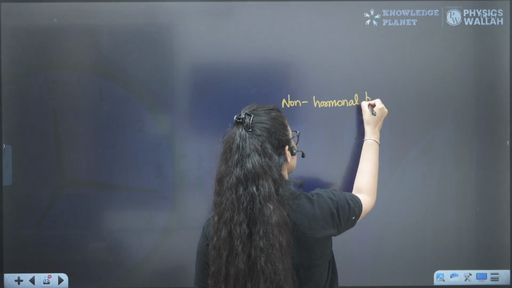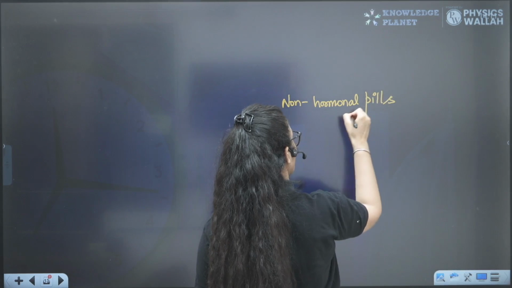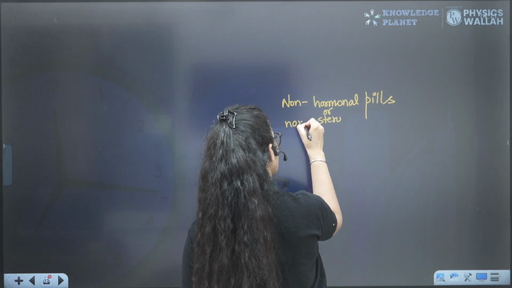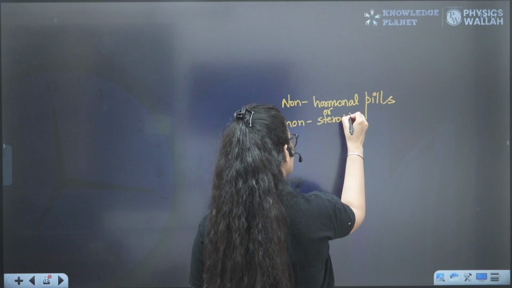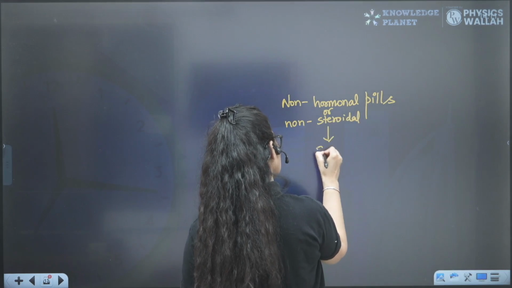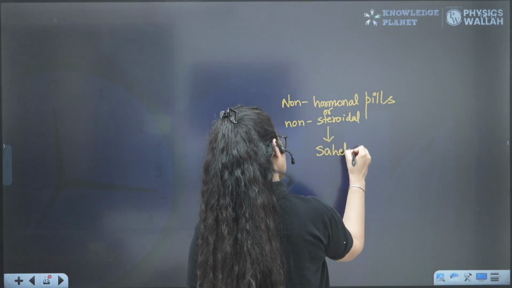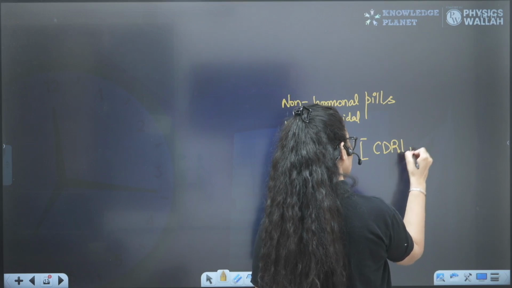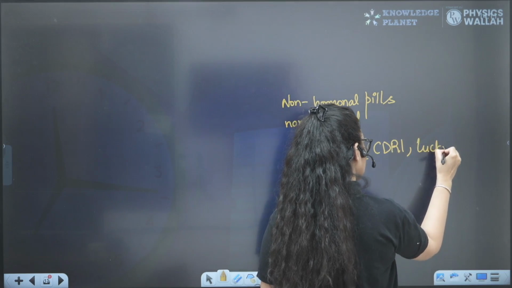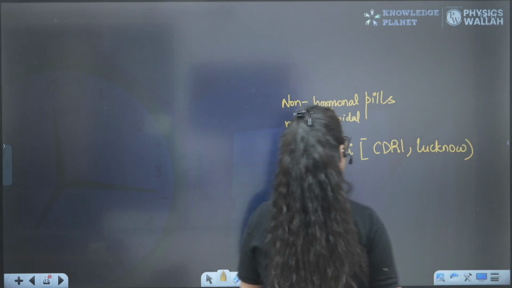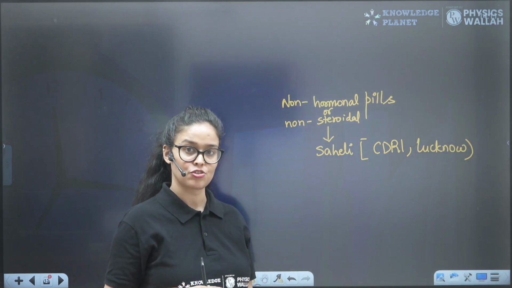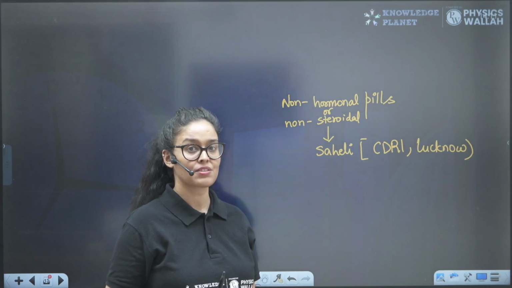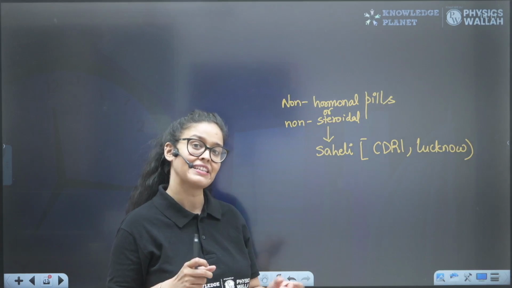What is the best example of non-hormonal, non-steroidal pills? The best example is Saheli, which was developed at CDRI, the Central Drug Research Institute, Lucknow, India. You have to remember that they don't have any estrogen or progesterone, no steroidal hormone. You'll ask me, ma'am, then what do they have? They have centchroman.